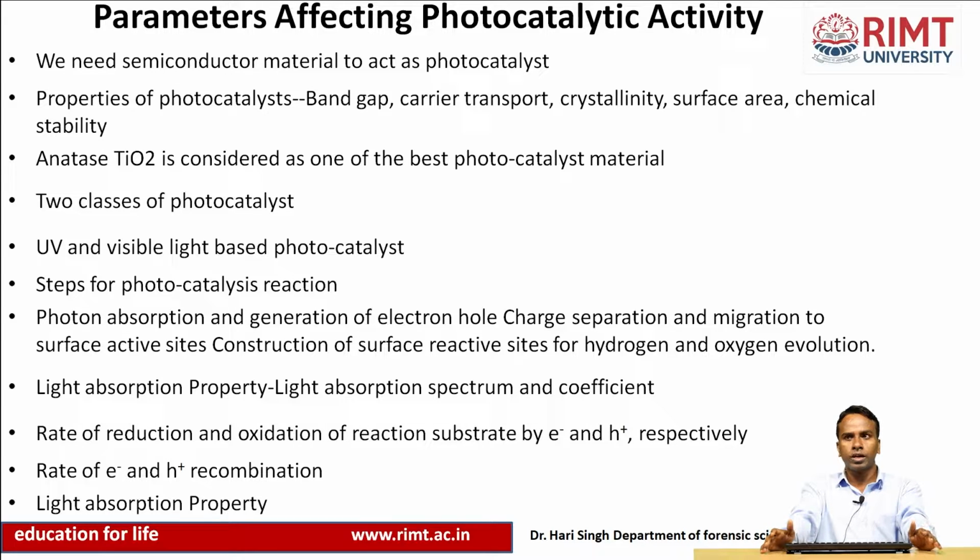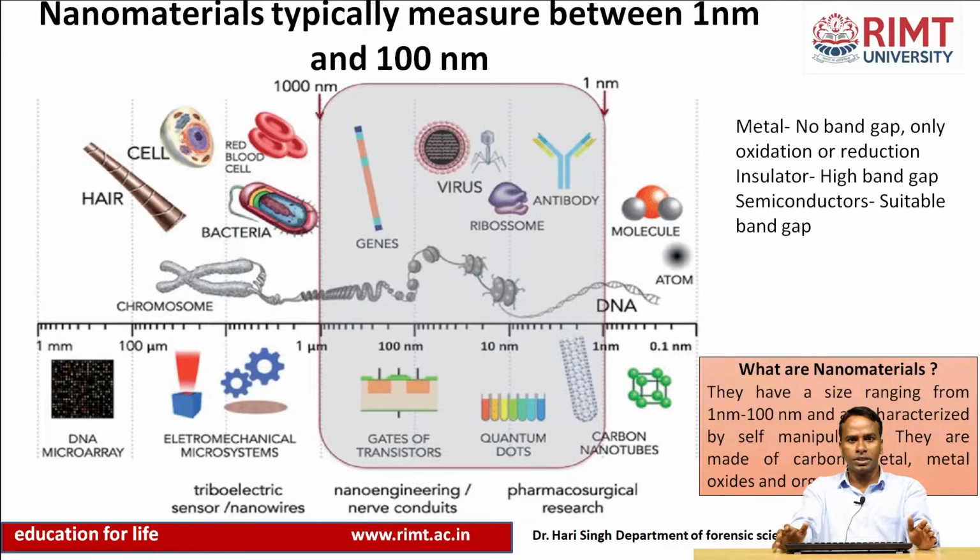As we know, the photocatalytic reaction can be performed in different steps: first the photon, that is light irradiation, is absorbed, then electron-hole generation, then separation of that electron-hole pair, and then migration of the electron and hole to the active sites of the catalyst surface, producing radical formation, that is hydroxyl and oxygen radicals. So here we can see that we require nanomaterial.